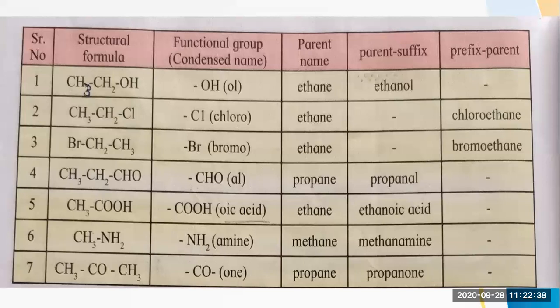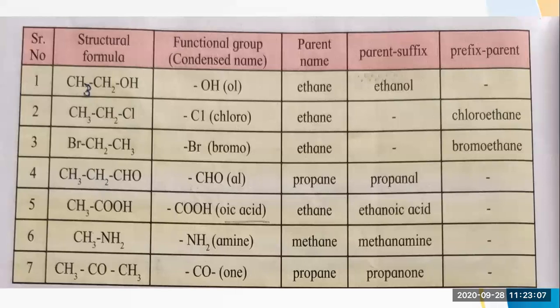Then comes CH3CH2Cl. So here a chloro group is attached. Now whenever a halogen group is attached to any particular compound, we have to write the halogen before. That means it is a prefix. So here you can see the ethane group is there. Ethane is the parent group, and to that is attached chlorine. So here it is chloroethane.